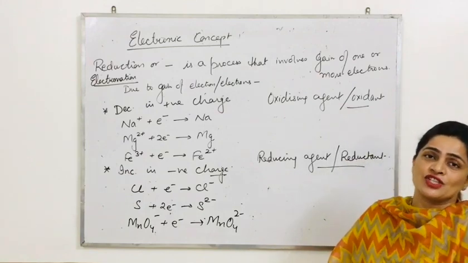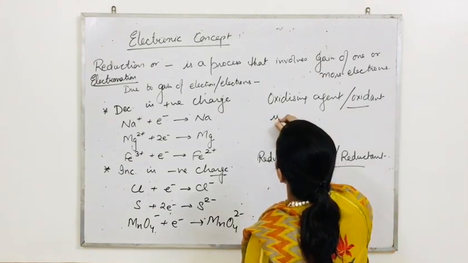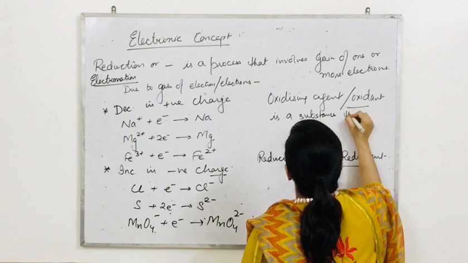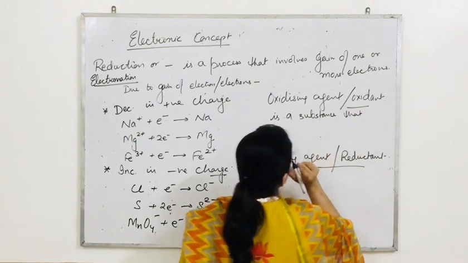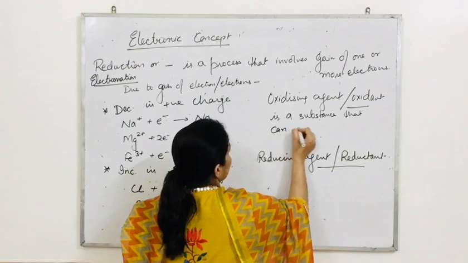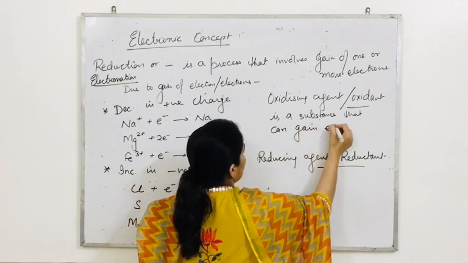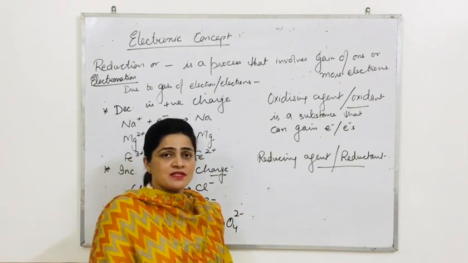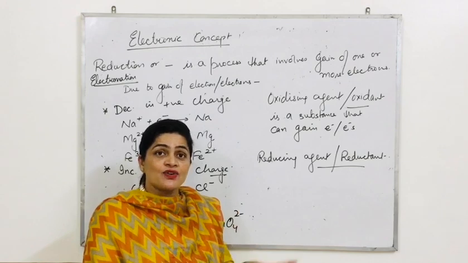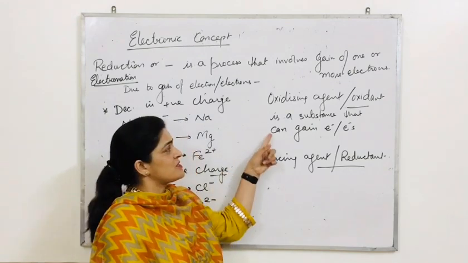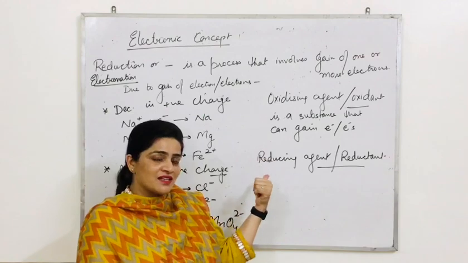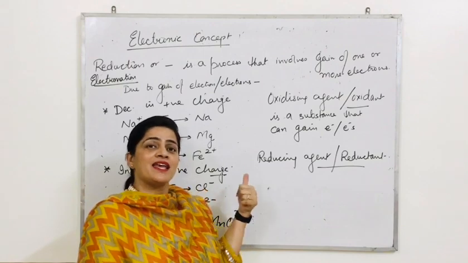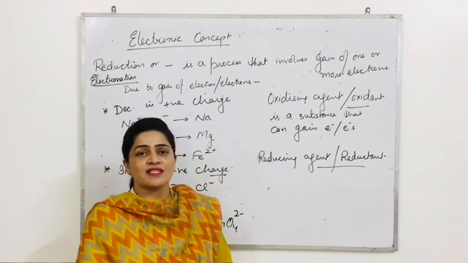So oxidizing agent or oxidant is a substance that can gain electron or electrons. Oxidizing agent is a substance which can gain electrons. If the substance is gaining the electron, then only the other substance is getting oxidized. So it is helping in its oxidation by gaining electron. So this substance we will call oxidizing agent.